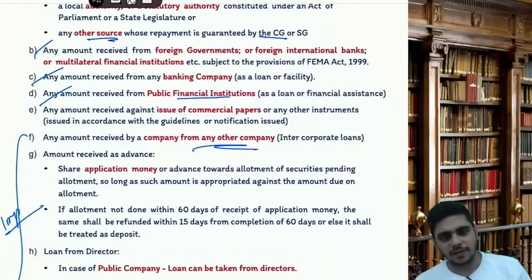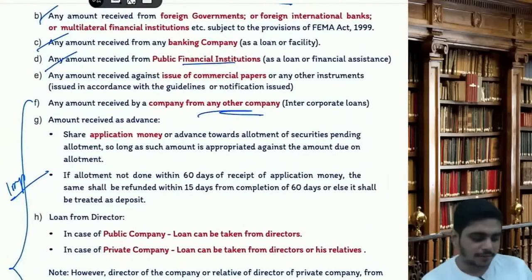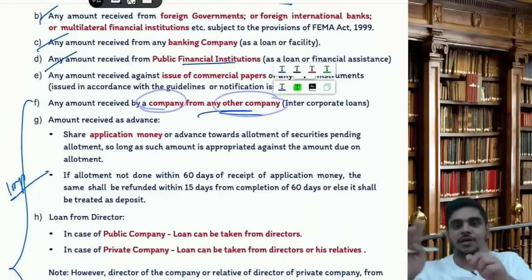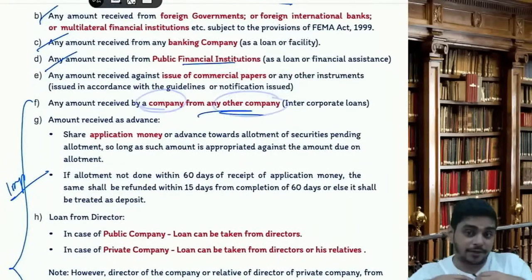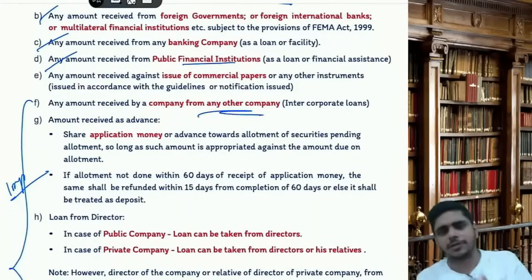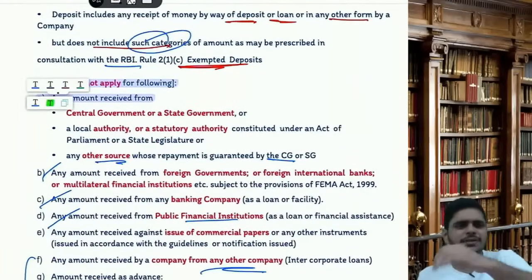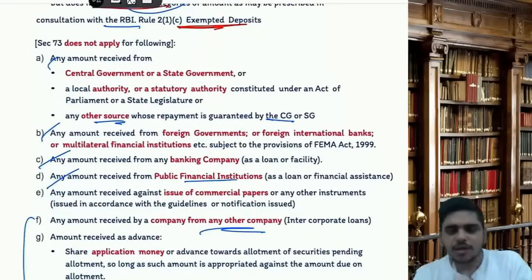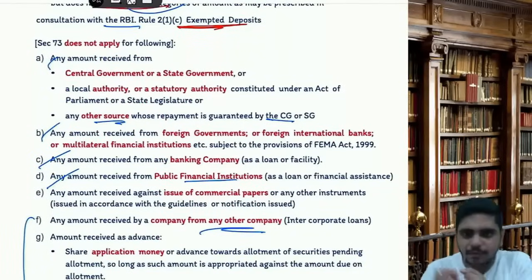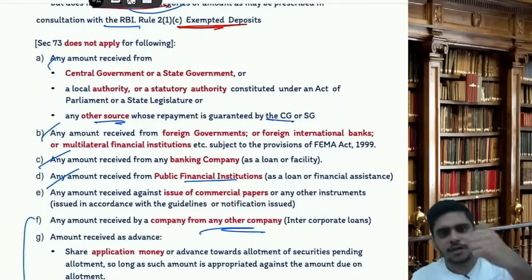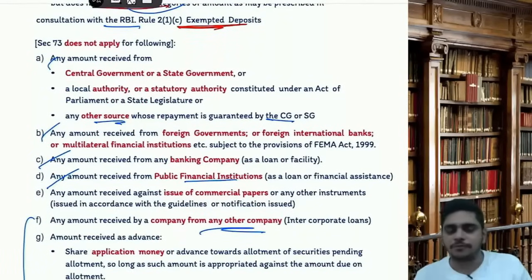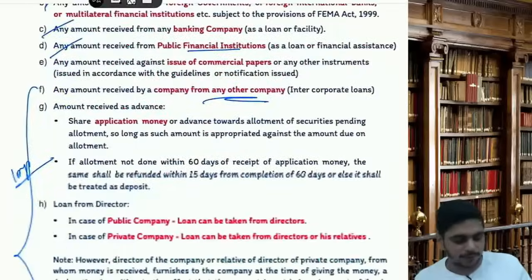So A to E is very easy. F, any amount received by a company from another company. So if AB Limited is receiving from Reliance Industries, it is a kind of loan, it is not a deposit. So A to F is easy. CG, SG money, local authority money, foreign government money, banking company money, public financial institution money, issue of commercial papers, and company to company, all this is a kind of loan. It is not a deposit. It is not a public deposit.